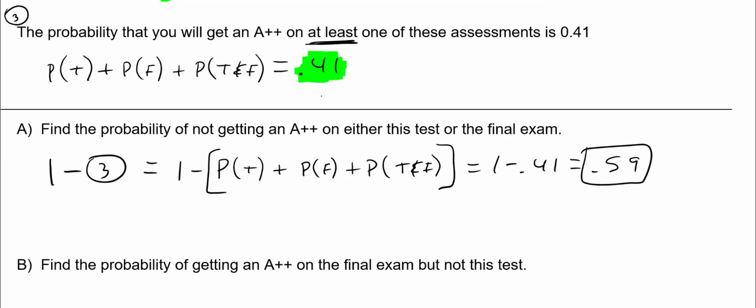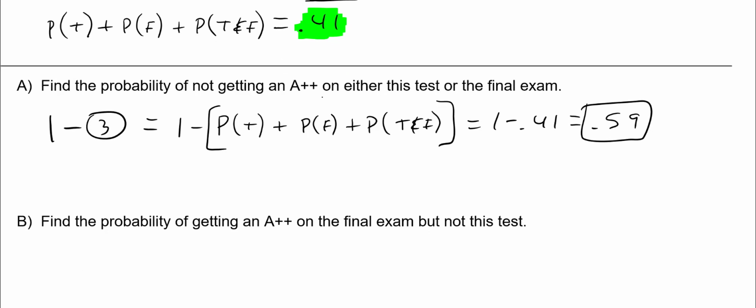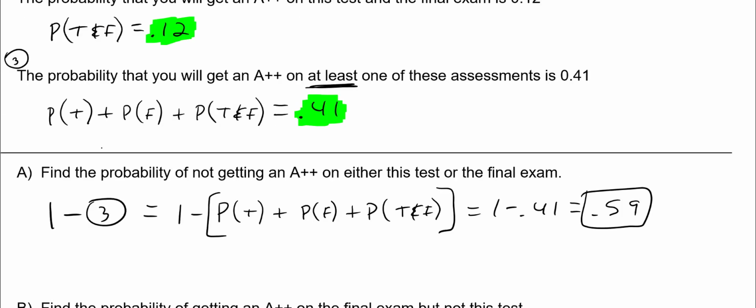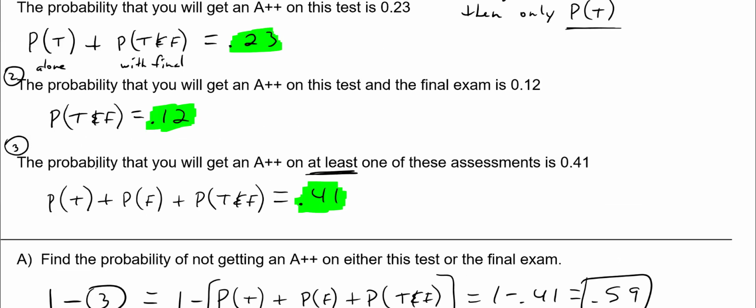It says, find the probability of getting an A++ on the final exam, but not this test. So it is the probability of getting an A++ in the final. Let's look back at our three categories. How do I get a combination of a final? Do you guys agree number 3 has it here? This is probability of a final.